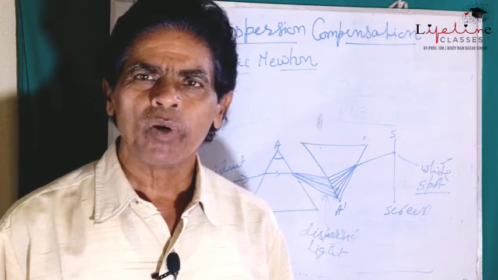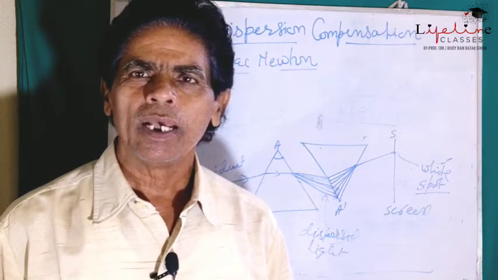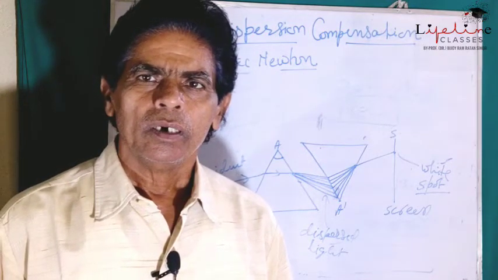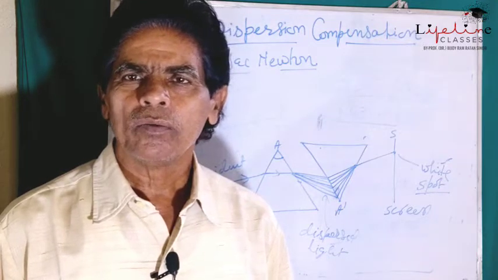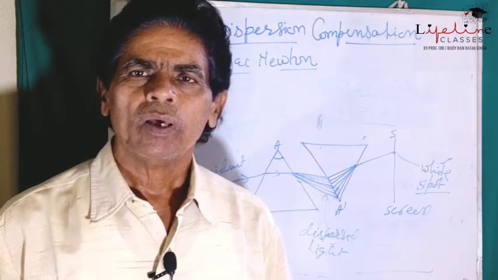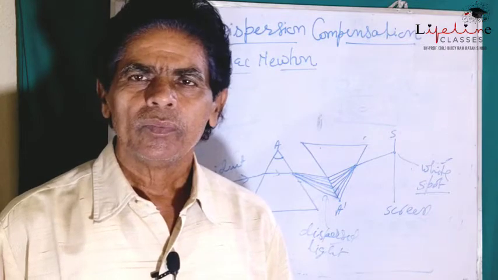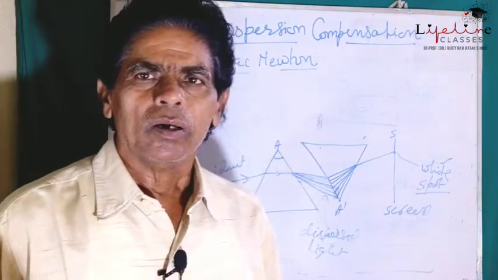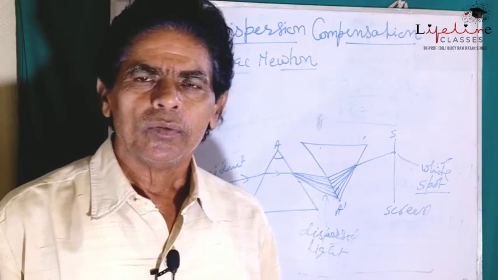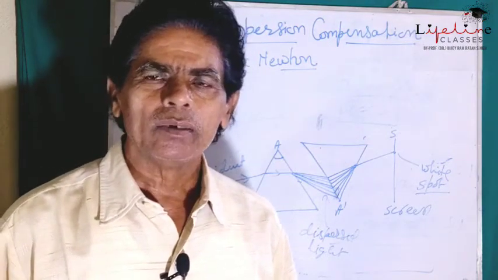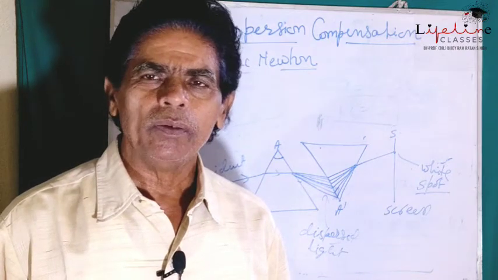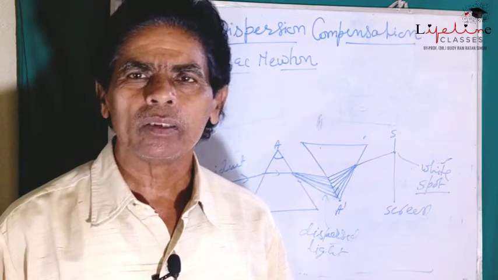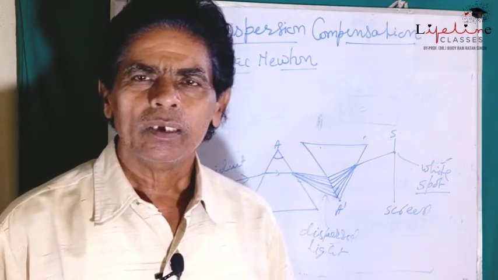These 7 component colors get arranged according to the decreasing order of their wavelengths, from red to violet. All these 7 components are arranged red to violet, or if we express them in reverse order, then from violet to red.